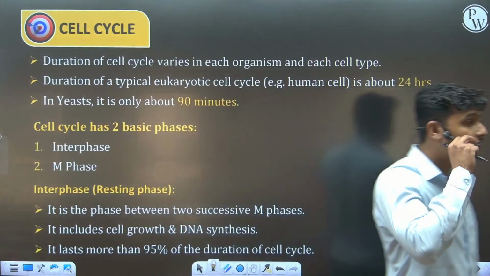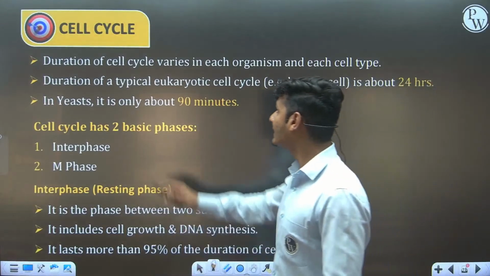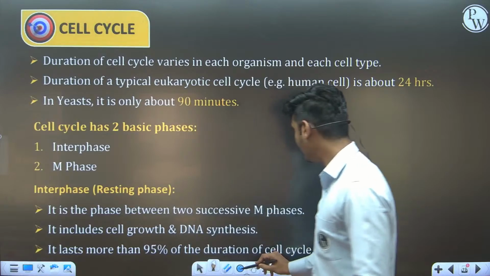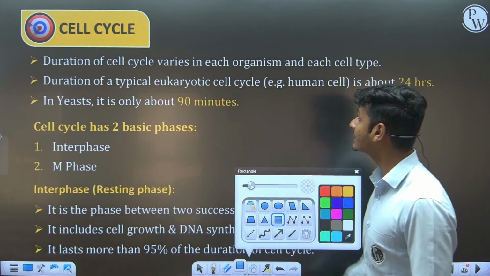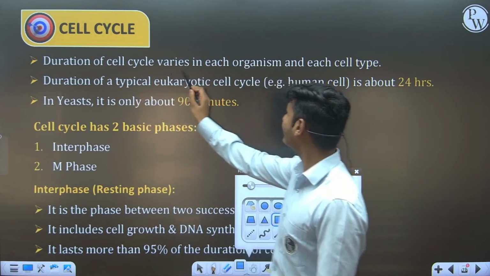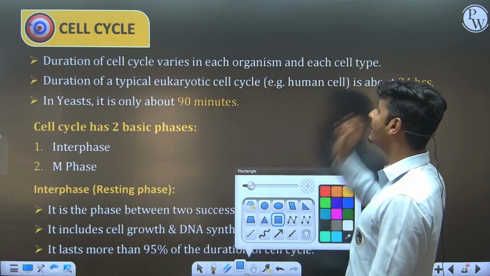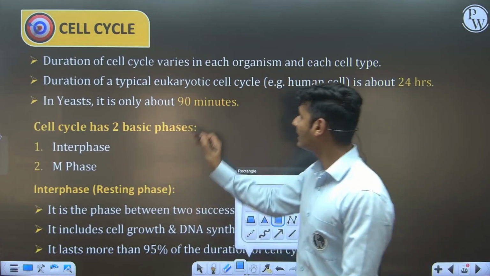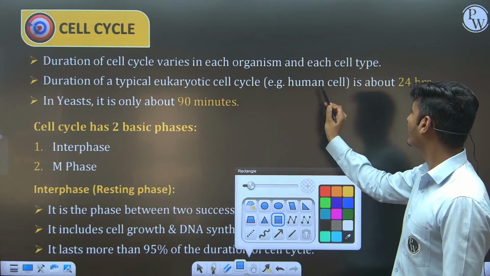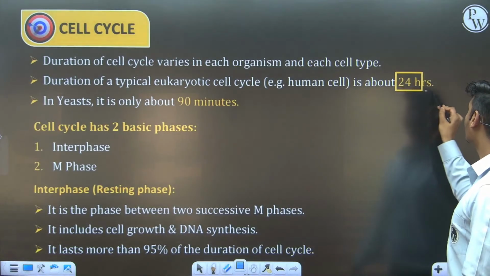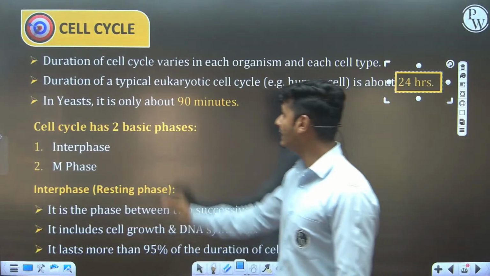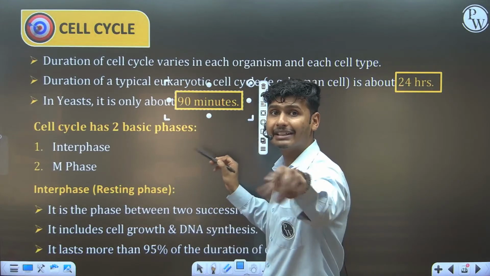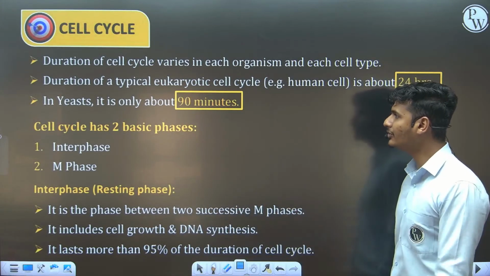Let's start with the next topic, cell cycle and cell division. In the very first point, they are explaining that the duration of the cell cycle varies in each organism and each type of cell. For example, a eukaryotic cell, that is a human cell, takes 24 hours to divide. In a yeast cell, 90 minutes. In a bacterial cell, 20 minutes.